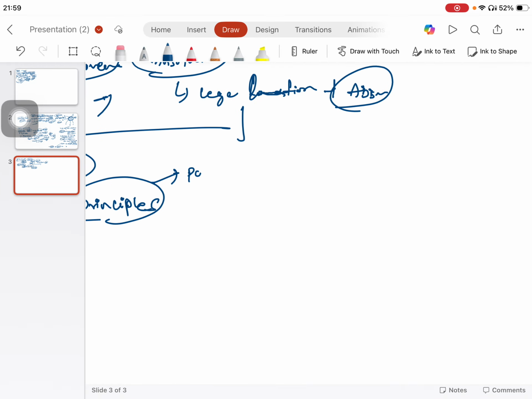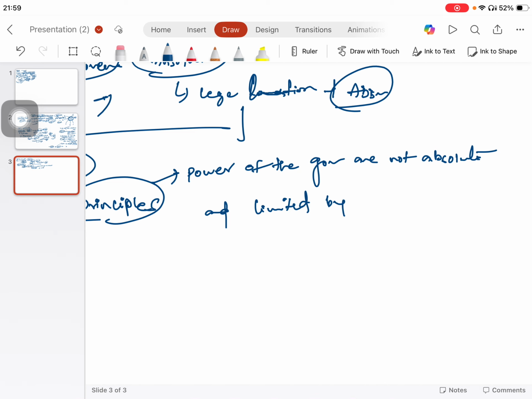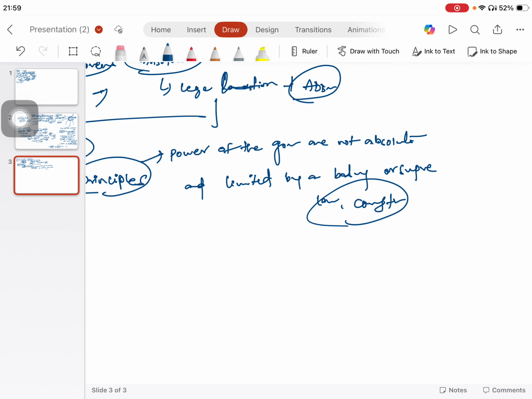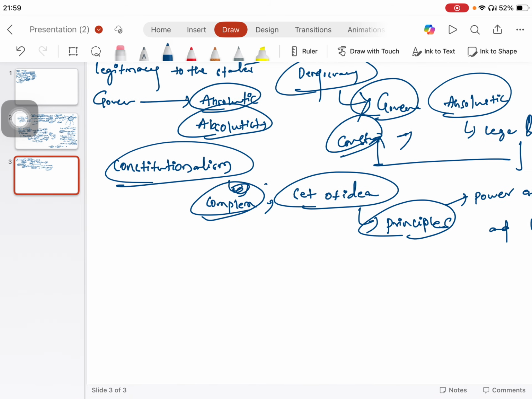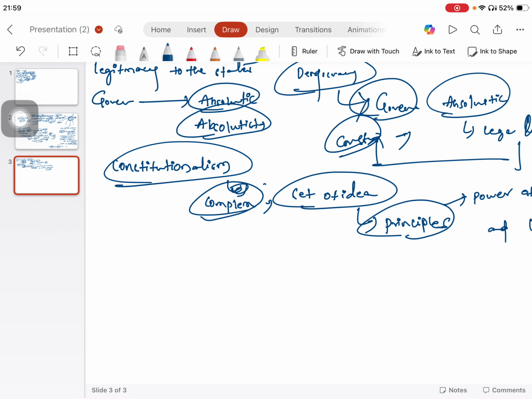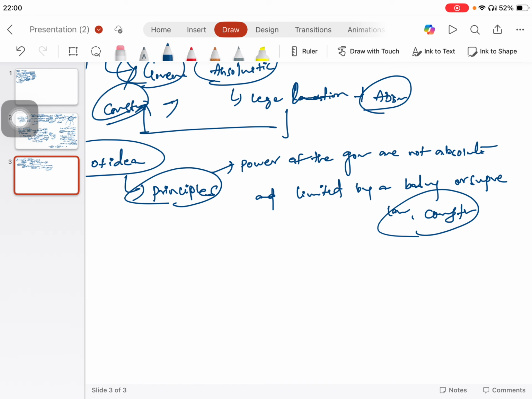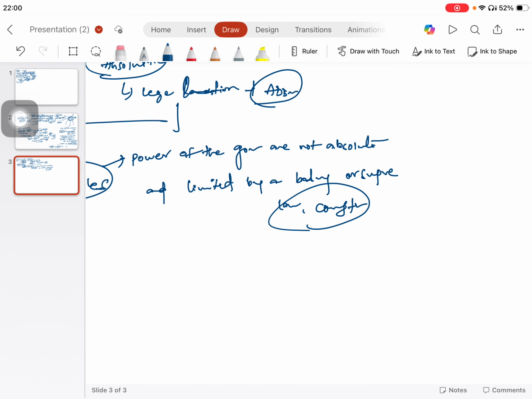What is the principle? The power of the government is not absolute and is limited by a body of laws or a supreme law called constitution.